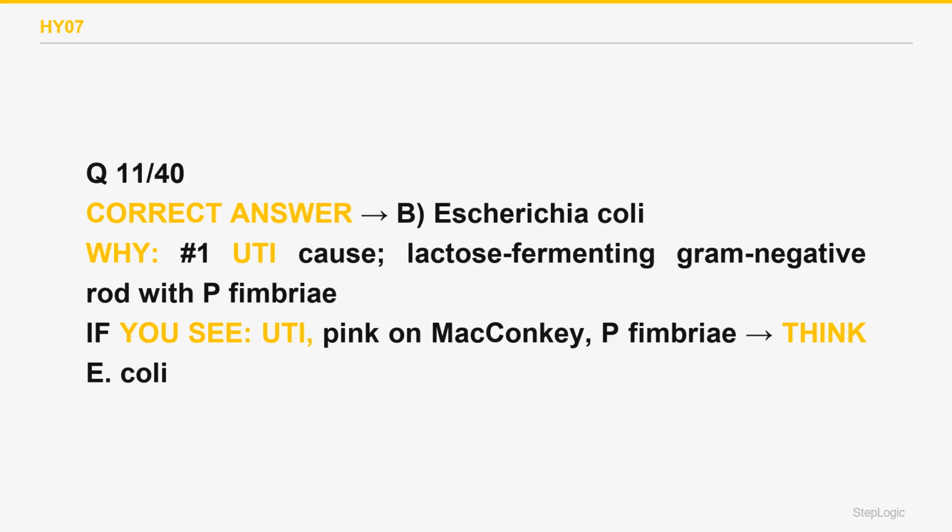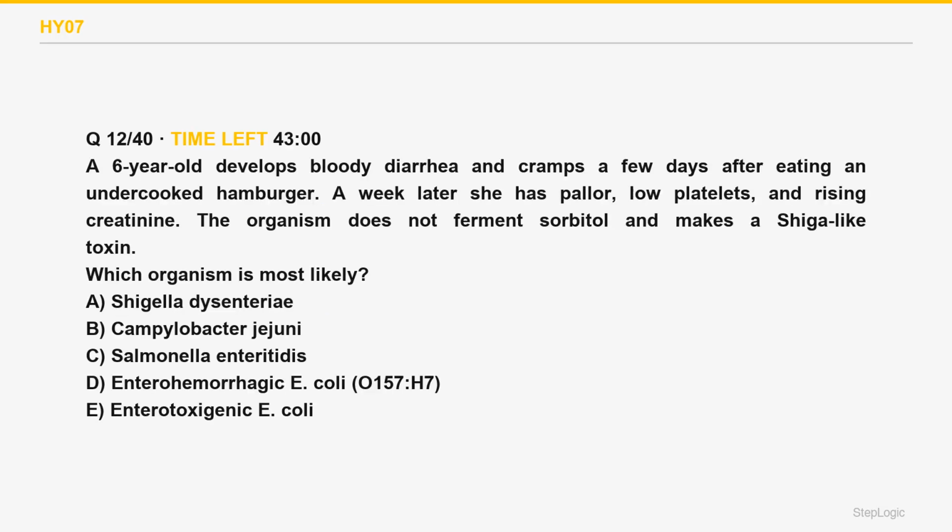Which organism is most likely? A 6-year-old develops bloody diarrhea and cramps a few days after eating an undercooked hamburger. A week later, she has pallor, low platelets, and rising creatinine. The organism does not ferment sorbitol and makes a Shiga-like toxin. Read the command. The organism causing bloody diarrhea and HUS after a burger: EHEC O157:H7.